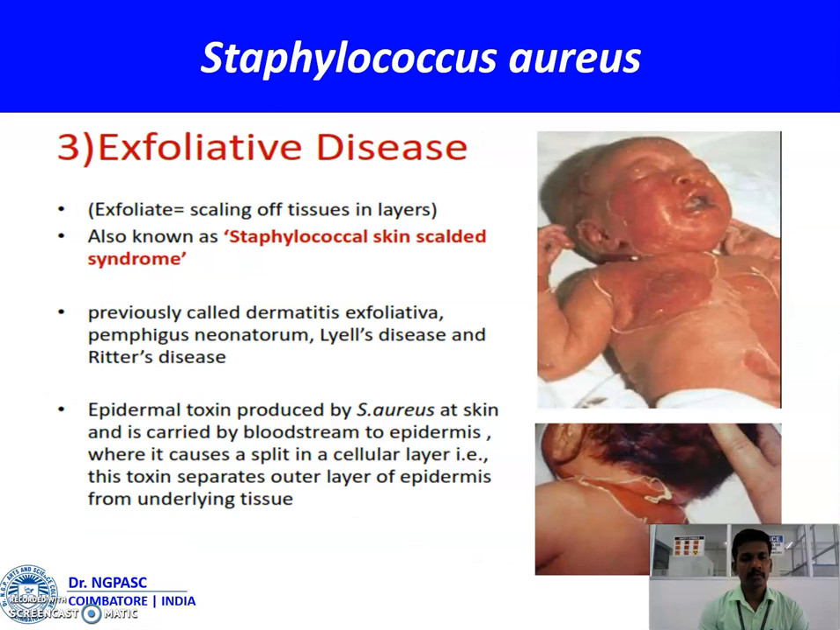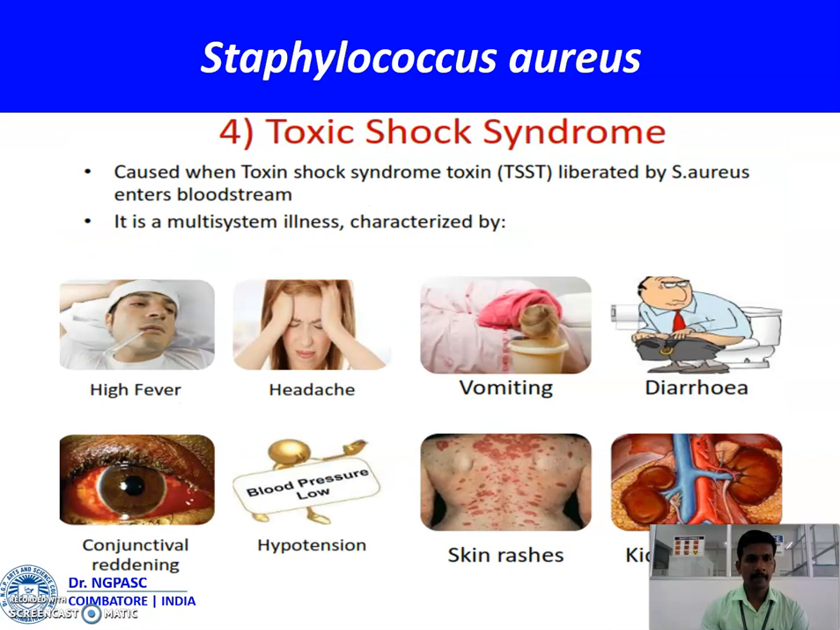Exfoliative disease. Exfoliative means scaling of tissues in layers, also known as staphylococcal scalded skin syndrome, previously called dermatitis exfoliativa, pemphigus neonatorum, Ritter's disease, and Lyell's disease. Epidermal toxin is produced by Staph aureus at the skin, and it is carried by the bloodstream to the epidermis, where it causes a split in a cellular layer. That is, this toxin separates the outer layer of the epidermis from underlying tissues.